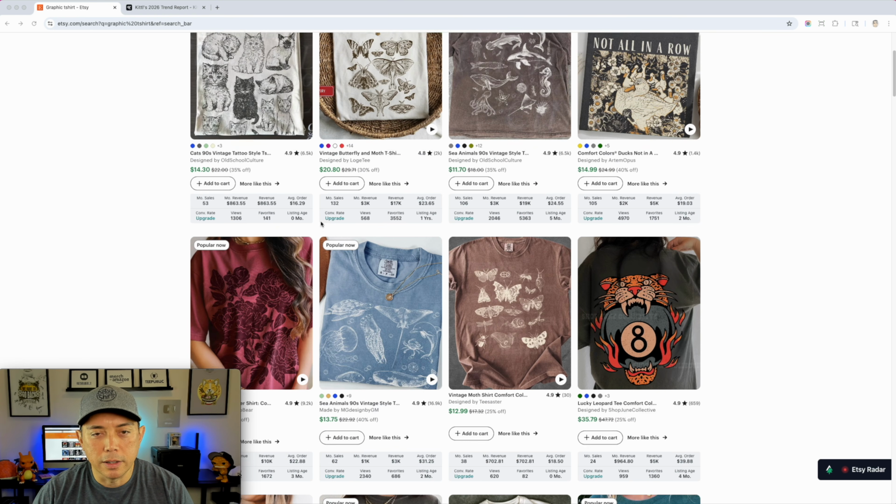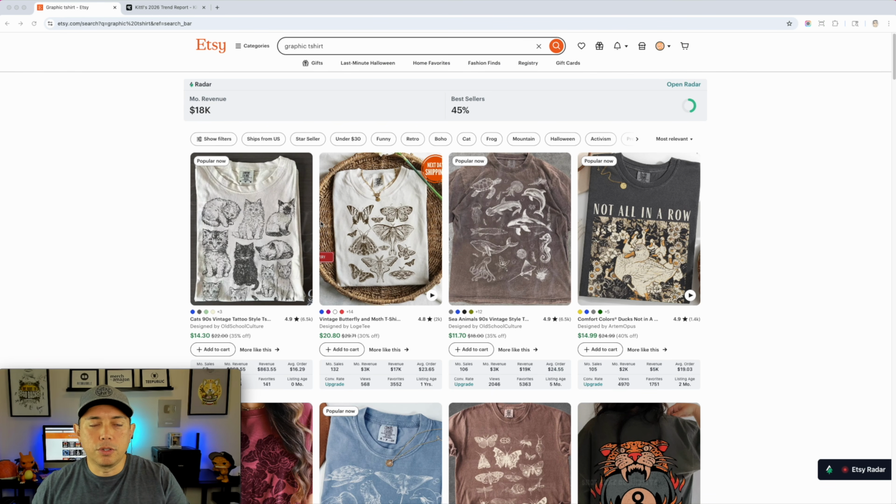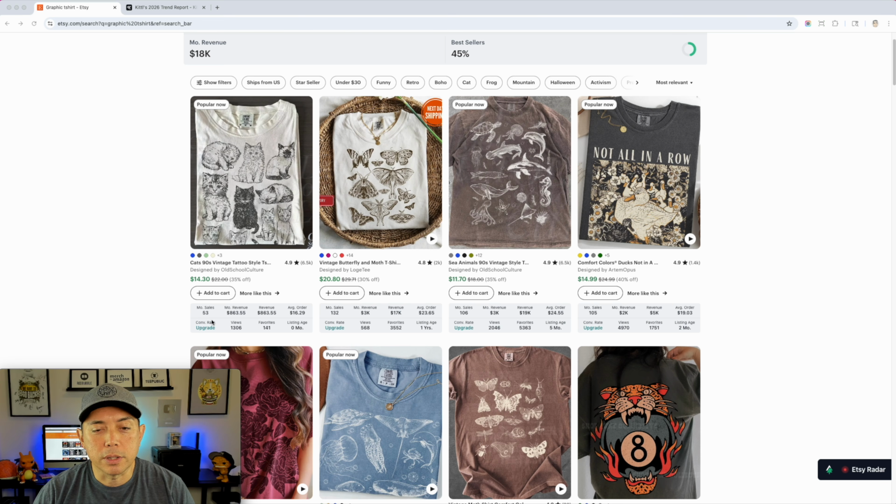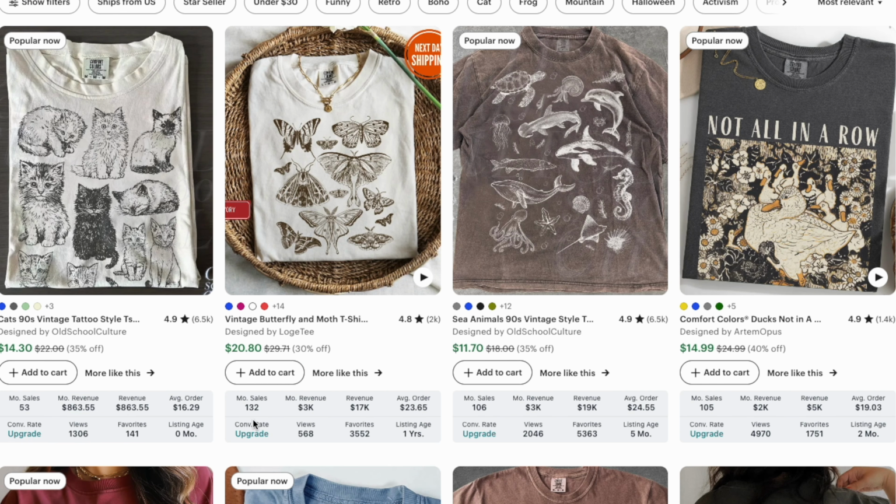The first step to find a trend on Etsy is I like to type in graphic t-shirt, mainly because that's what we design. We design graphics on t-shirts, and that pulls up a wide spectrum of things that are selling. Now, with Profit Tree enabled, you can see which ones are selling and which ones aren't, and which one's getting a lot of sales, like this one. 132, and this one 53, and this one 106.